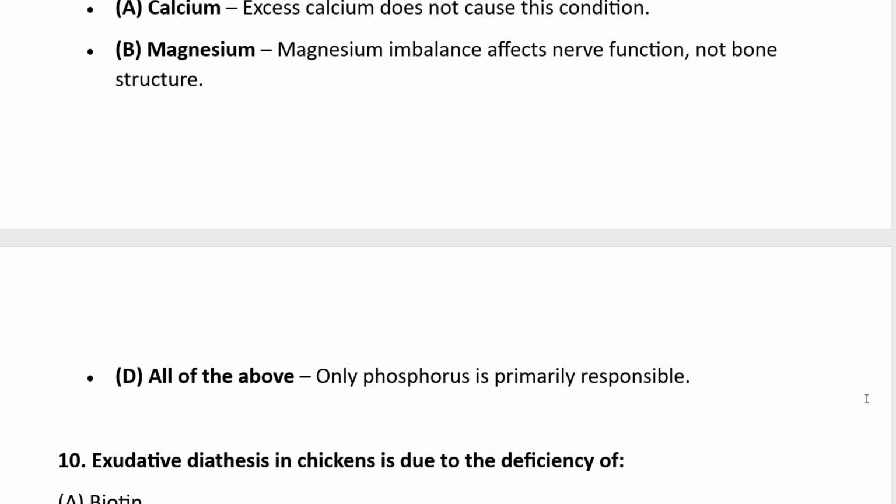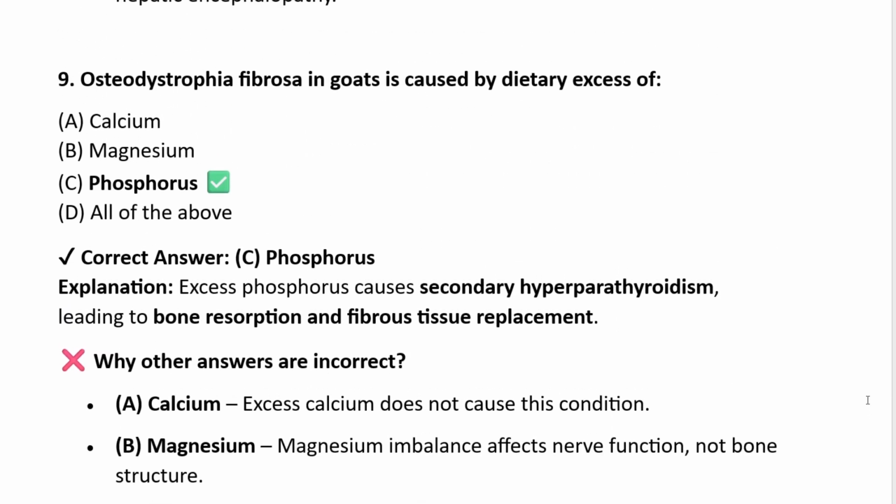All the above, only phosphorus is the primary responsible. So the answer is not all the above. The correct answer for osteodystrophia fibrosa in goat is due to the excess of phosphorus, not calcium, not magnesium.